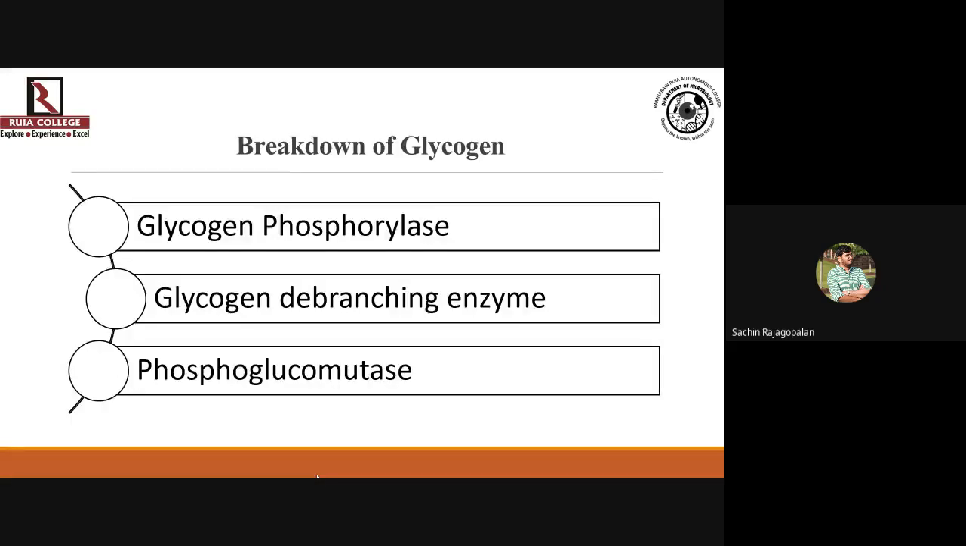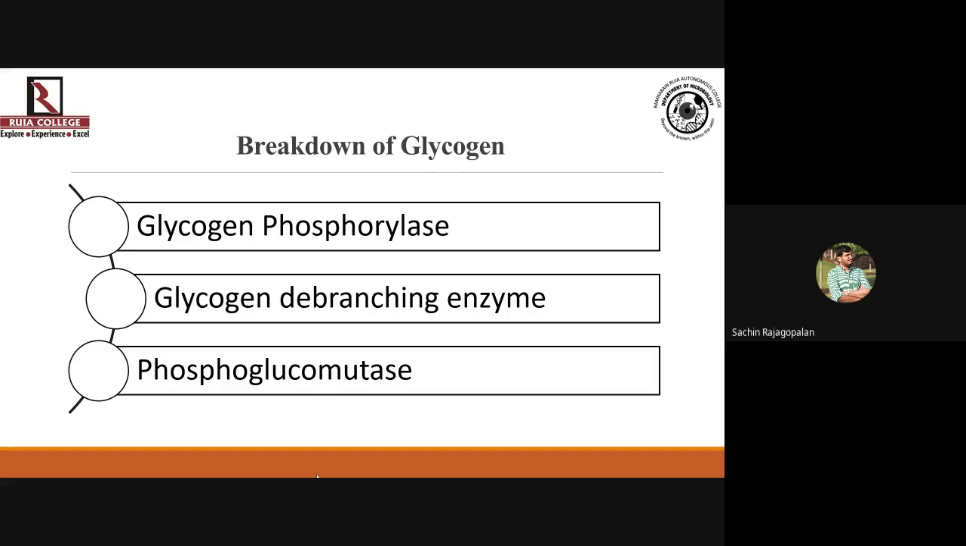Okay. Now, let us understand how glycogen is broken down in skeletal muscle and liver first. So you need 3 sets of enzymes for this. First enzyme is glycogen phosphorylase. The second enzyme is glycogen debranching enzyme.